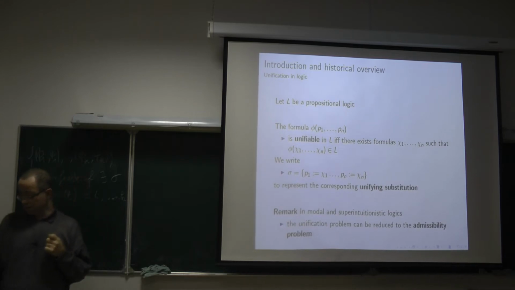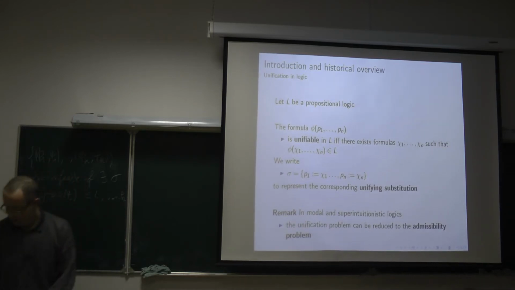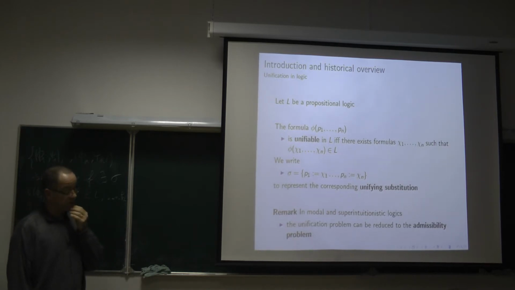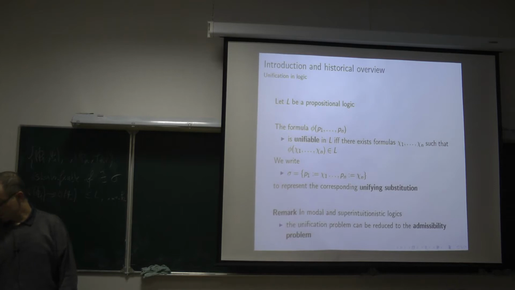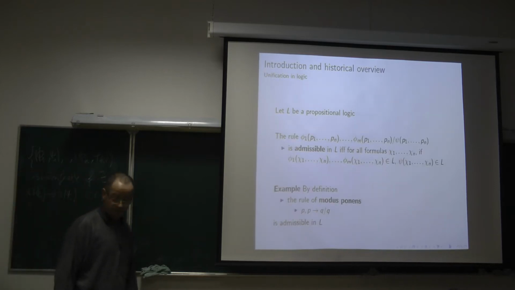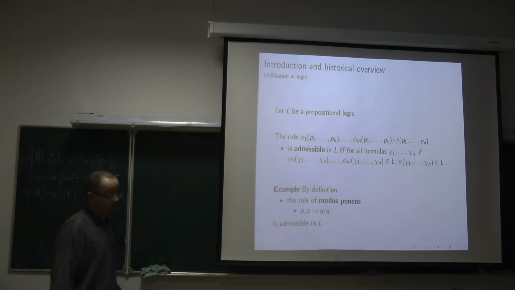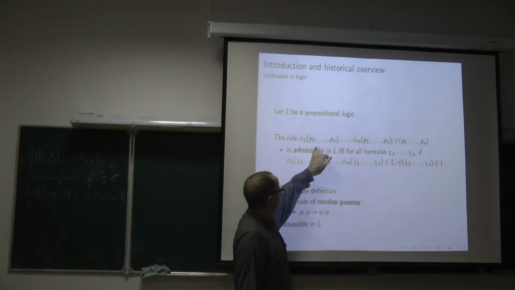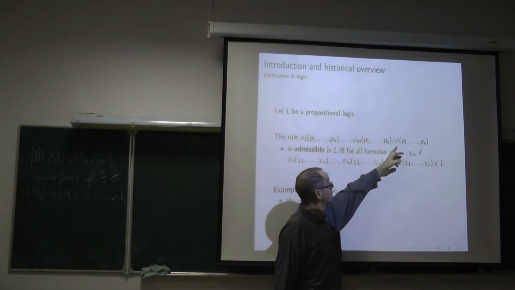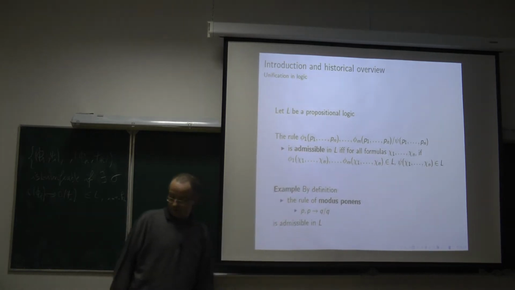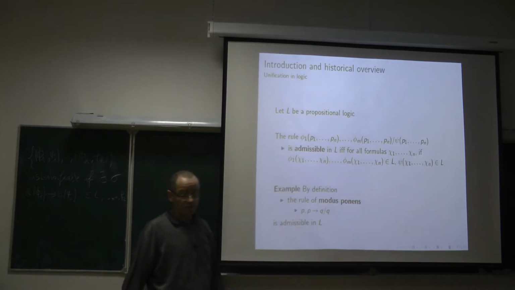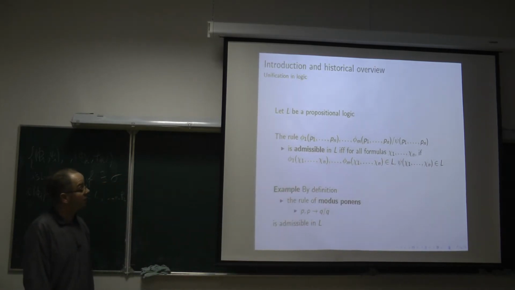So, what is the origin of the unification problem? One motivation to consider it is that it is strongly related to the admissibility problem. The admissibility problem is to consider inference rules of this kind. Here it is an inference rule with m hypotheses and one conclusion. I also insist here by writing the propositional variables that occur in the different formulas.